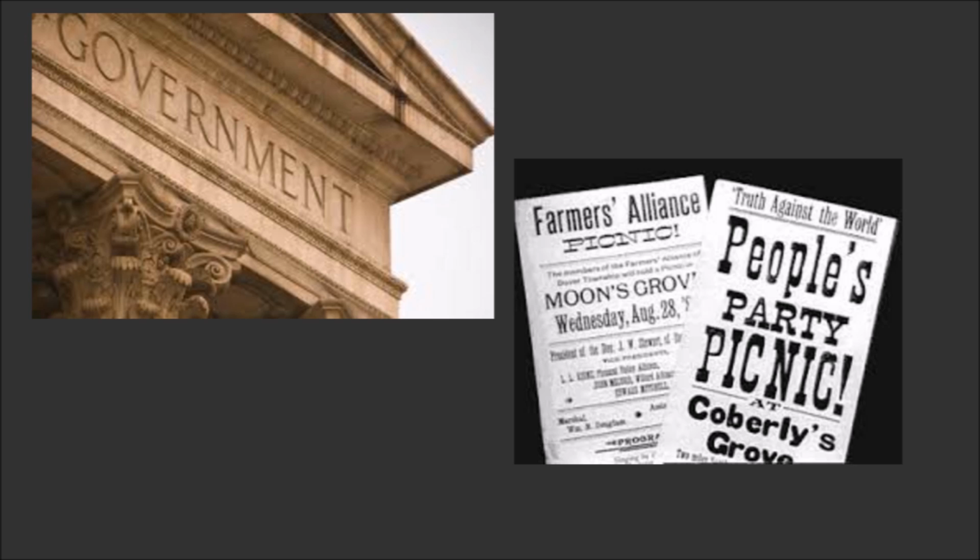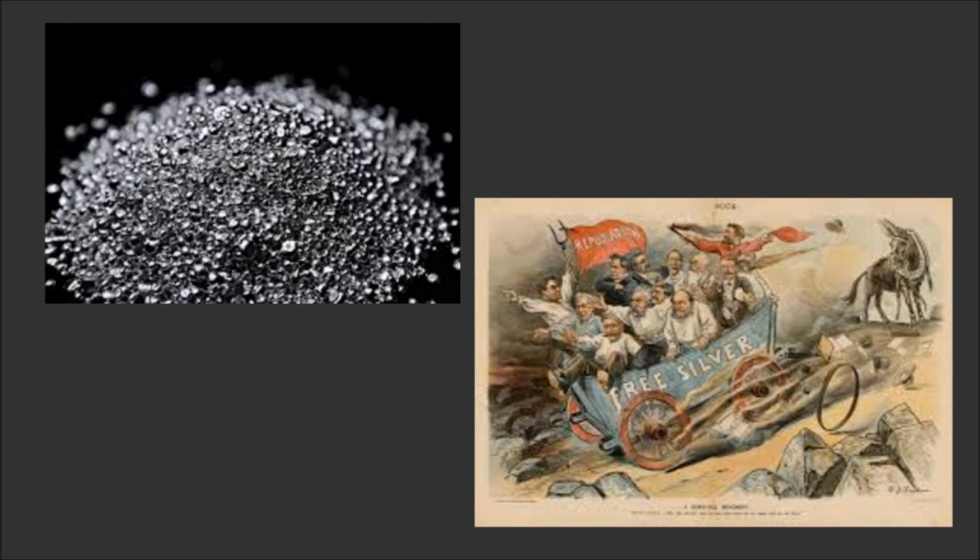The Populist Party participated in the Free Silver movement. This was a movement to try to get unlimited silver coinage to be given by the government. This was heavily supported by the farmers because they believed that the expanded currency would increase the price of their crops and would help Midwestern states because this is where the silver was to be mined. Silver became the symbol for economic justice for many Americans. However, the Free Silver movement failed when in 1900 the Gold Standards Act was passed, which made gold the main currency.